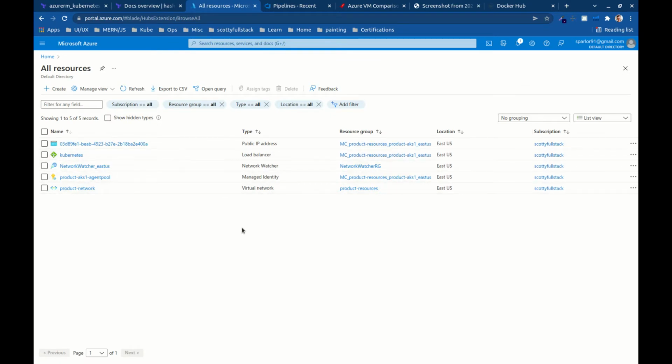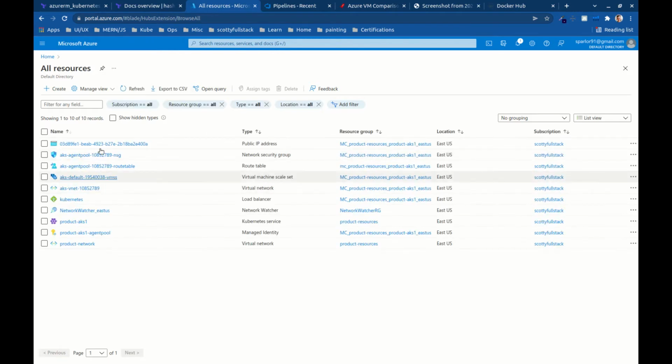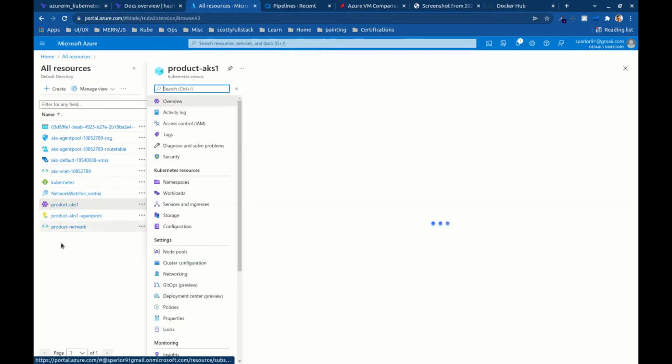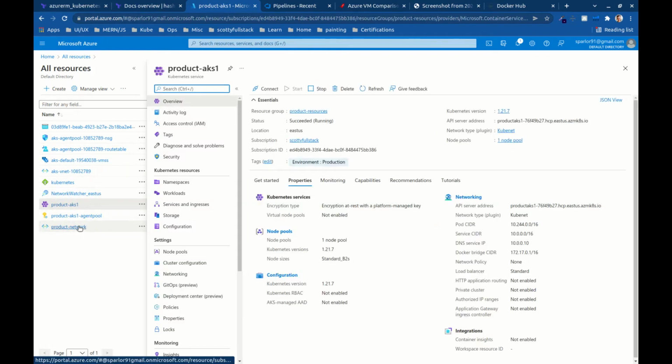But what I'm going to do is just refresh on all my resources here, and we can see all of the Kubernetes AKS stuff that's been set up for us. And then we have our cluster. We have our VNet here that we also set up, and this is all part of our resource group, which is product resources. So pretty cool, right? Everything's right here, right where we need it. Great interface and easy to interpret.